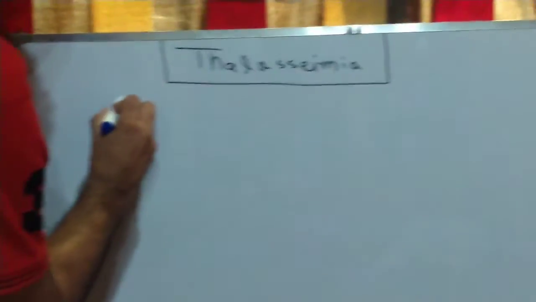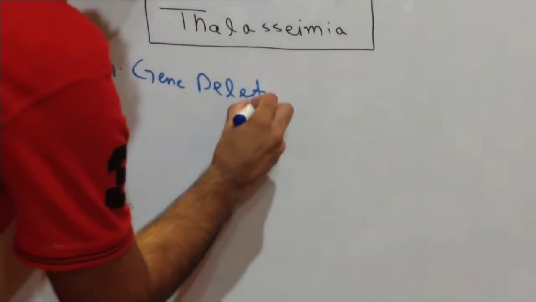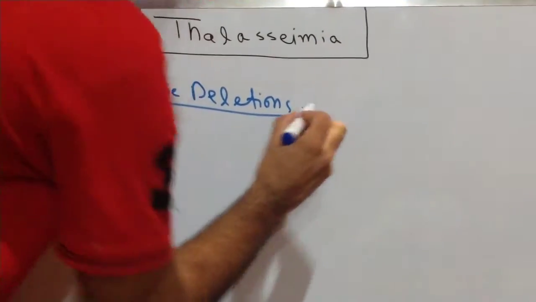Now discussing the factors involved in the development of the disease known as thalassemia. Number one factor is gene deletions. What happens in gene deletions?